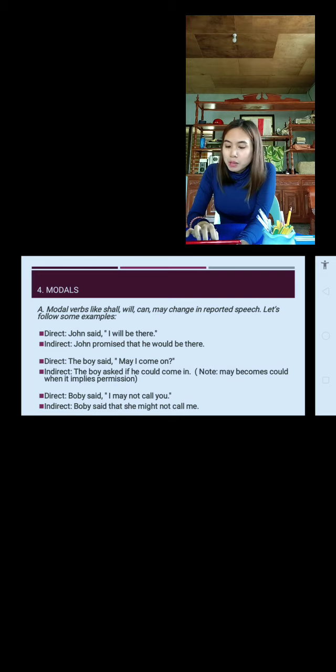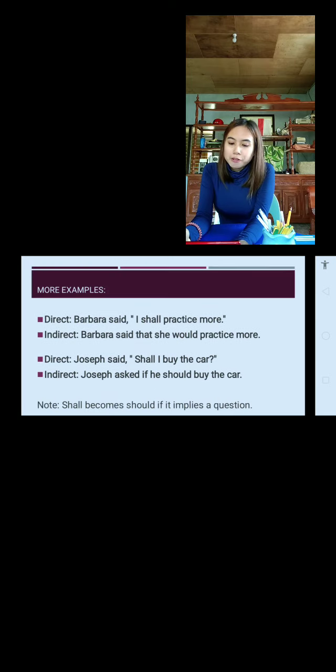Another example, direct speech. Bobby said, I may not call you. So if we turn it into indirect speech, it will become Bobby said that she might not call me. Next, more examples. We have here direct speech. Barbara said, I shall practice more. For indirect speech, it will become Barbara said that she would practice more.